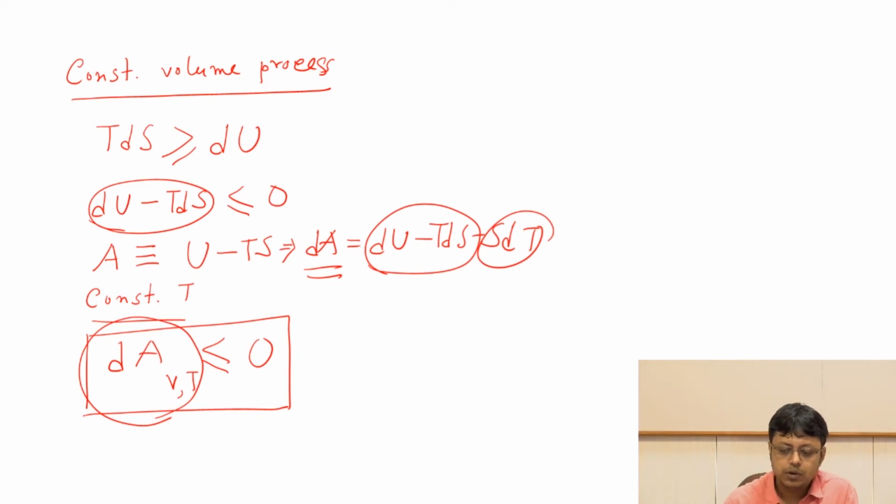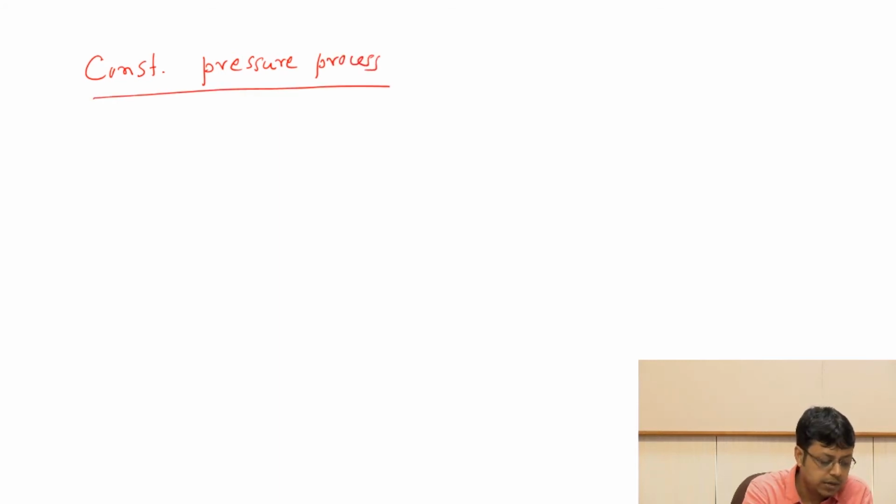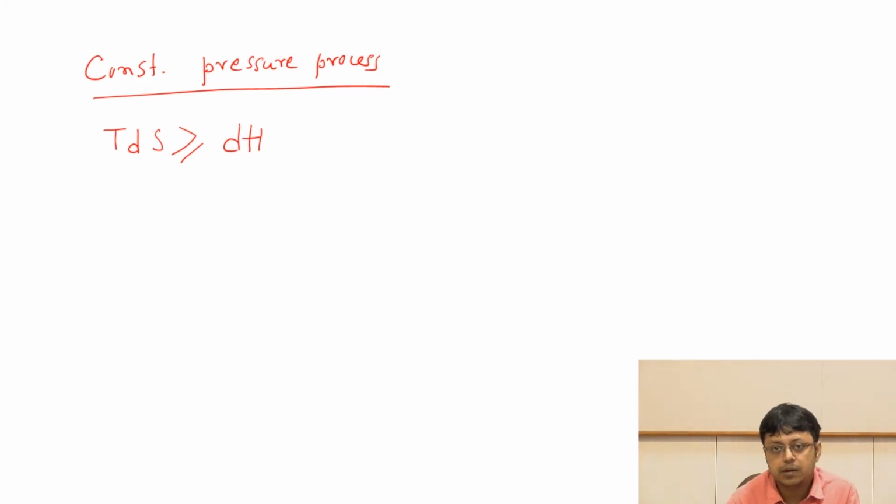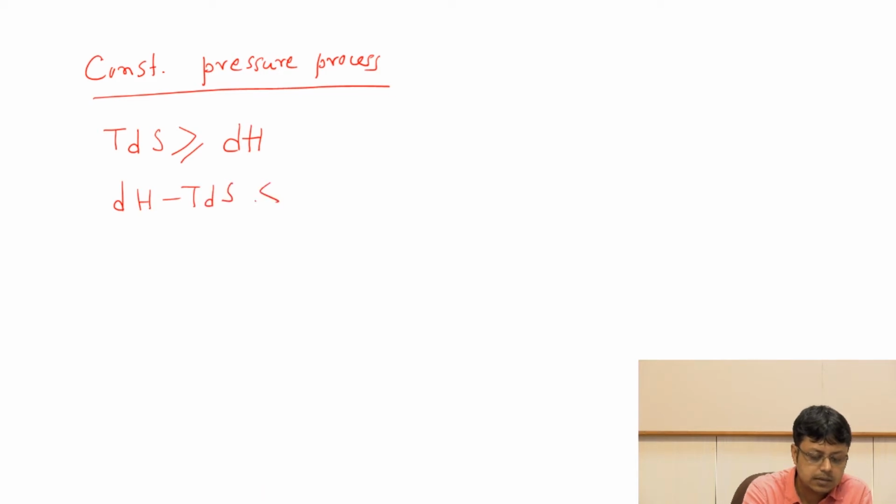And similarly, we could also get another equation for a constant pressure process, where we can actually right away use this other equation where we wrote that at constant pressure, dq_P is nothing but dH, and then dH minus TdS is less than or equal to 0.